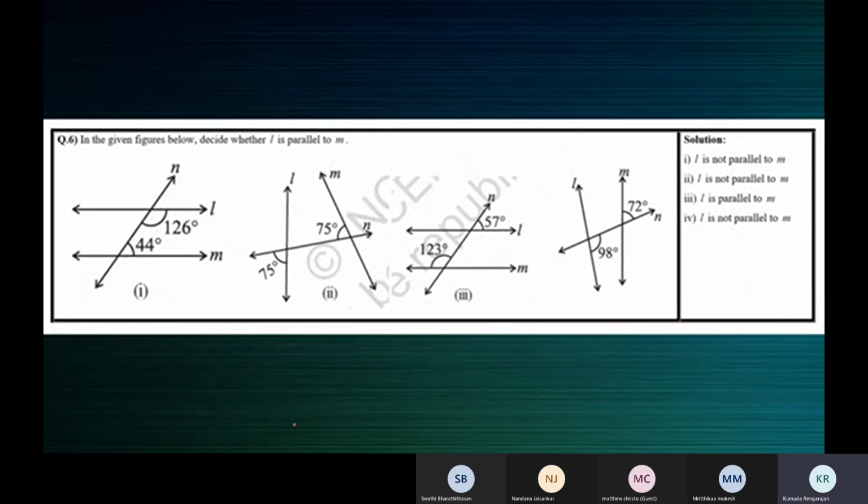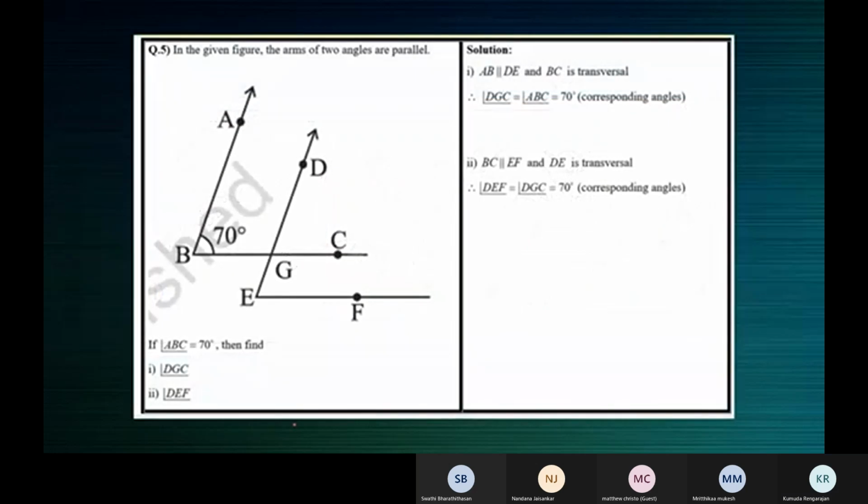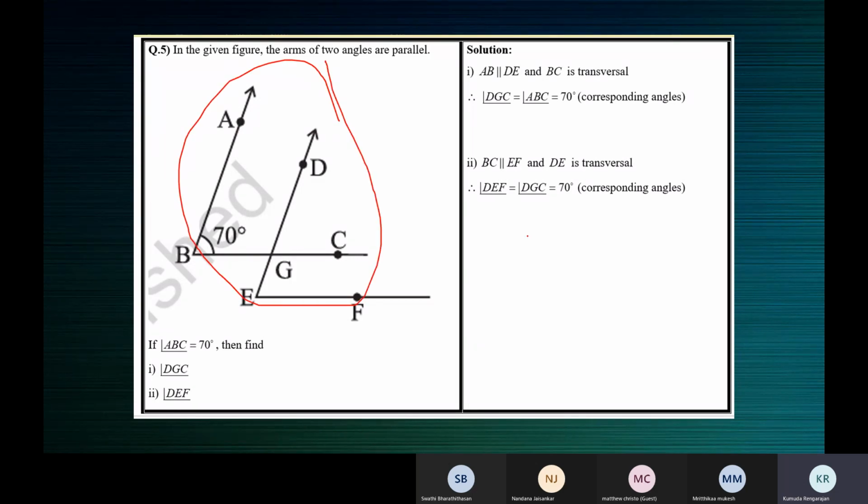All right, children. So that's all in this chapter from NCERT. Do we understand this one? Arms of the angles are parallel. Is this understood? This is an angle, right? Are these two arms parallel? Yes, ma'am, they are parallel.